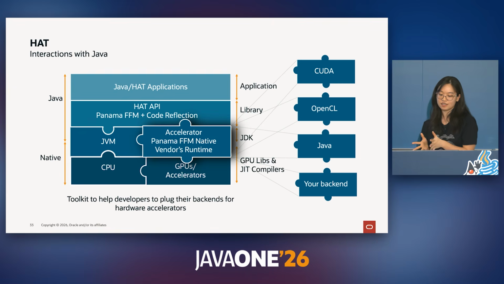We aim to maintain a pluggable backend, which is one of HAT's strengths, where we allow dispatch to various vendors, such as CUDA and OpenCL runtimes, and users can also develop their own backends to support other languages. We've previously had support for things like PTX, SPIR-V, HIP, and anything else that you can think of. HAT also enables dispatching kernels through Java, which is very useful for debugging these kernels. Finally, the JVM sits atop the CPU, while offloaded HAT code sits on top of accelerators, including GPUs.